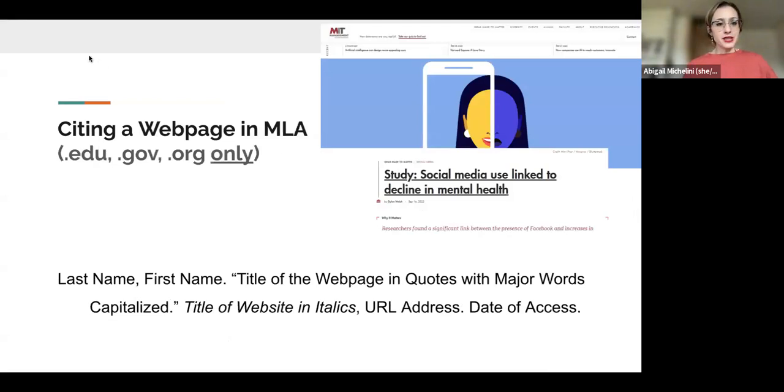So the other type of thing that you will need to cite likely for this paper is a web page. Now, a web page is slightly different than a website. A website is like the whole site, okay? Like, you know, let's see, the Department of Health and Human Services or something, right? They have a whole site, but then there's individual pages on that site that have different types of information, okay? So here's a web page, like one particular page on the MIT website here, all right?